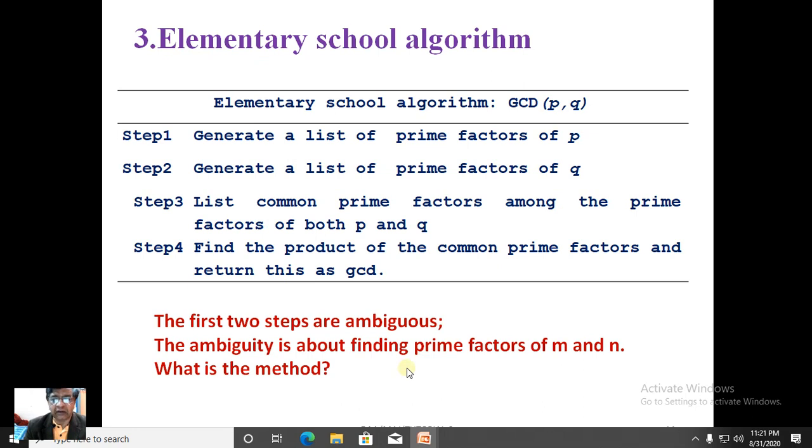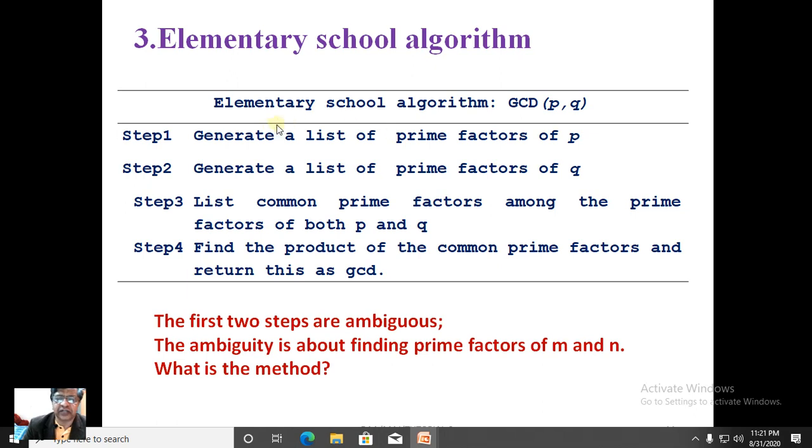The third one is the elementary school algorithm, and we need not go to elementary school again. It is given in order to recall our memory, our nostalgia, of how we were taught to find GCD when we were in school, in middle school, let us say.